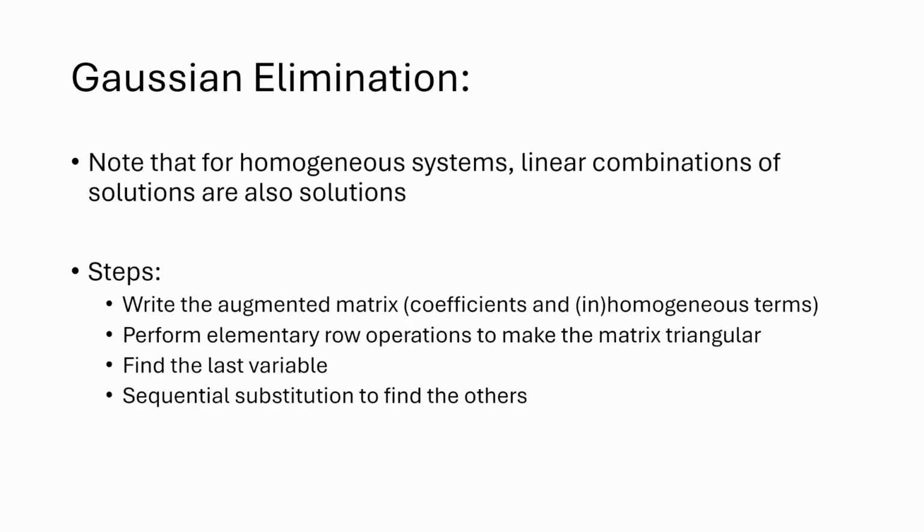So the steps are, first, we're going to write this thing called an augmented matrix, and I'll show that visually very soon. Essentially, we take our coefficient matrix and add another column to it. That column will be the values of the constants on the right-hand side of the equation: either the zeros, if it's homogeneous, or whatever those non-zero constants are, if it's inhomogeneous. You'll see that very soon.